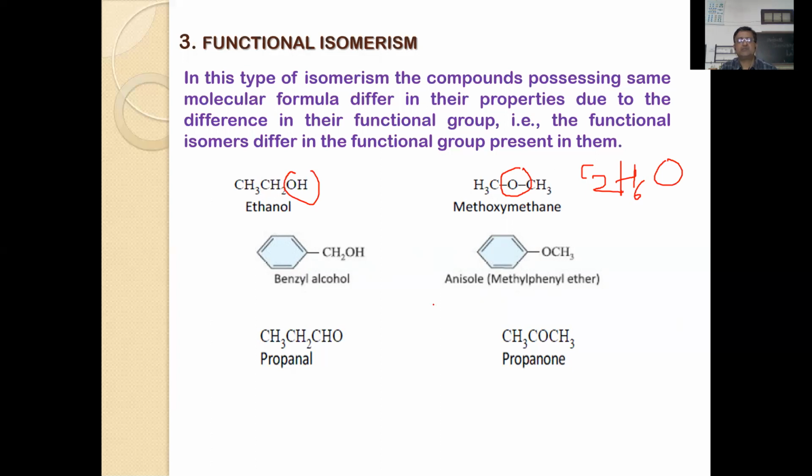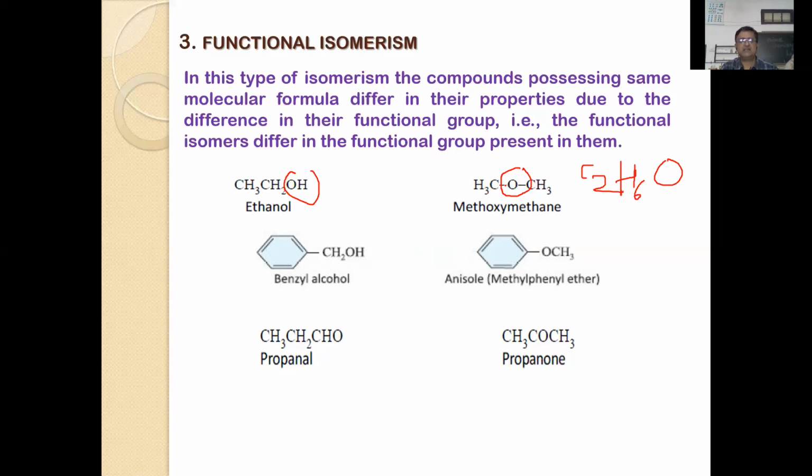So these two compounds are functional isomers, but their properties are different. For example, in boiling point, ethanol readily undergoes hydrogen bonding and its boiling point is about 78 degrees centigrade, whereas dimethyl ether has a very low boiling point because it is a volatile compound and does not show hydrogen bonding.